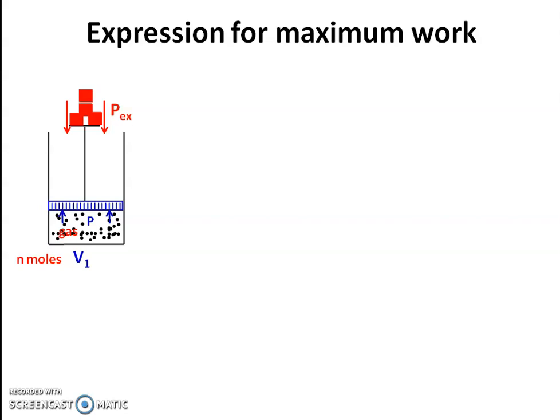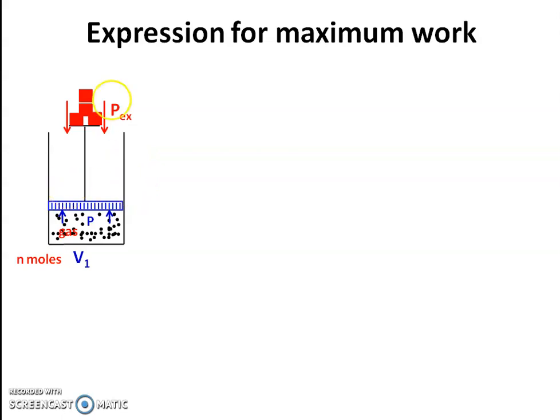Now if this gas is expanded isothermally and reversibly from volume V1 to final volume V2 at constant temperature T, the expansion takes place in a number of infinitesimally small steps, and during each step the external pressure is decreased by an infinitesimally small amount.